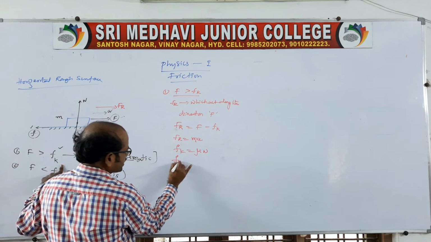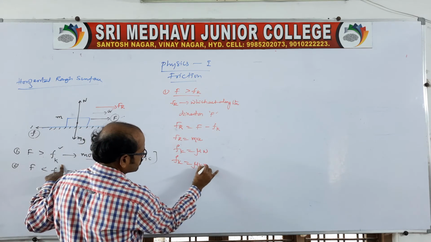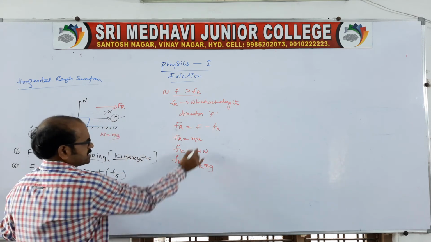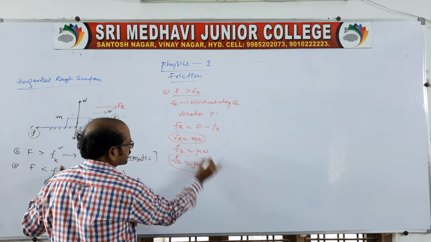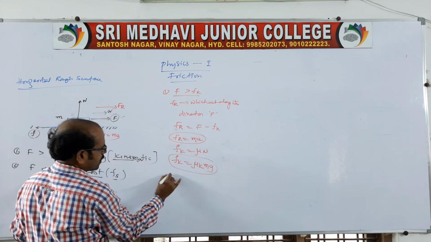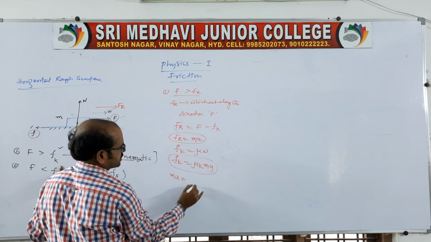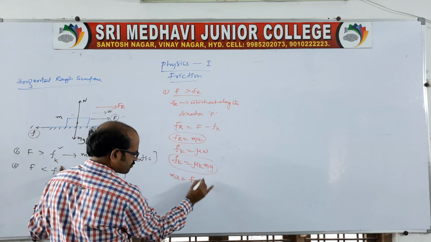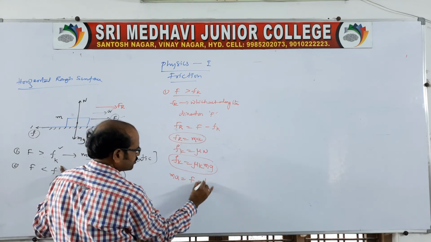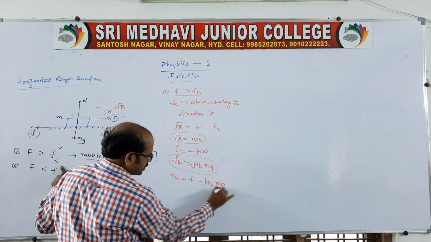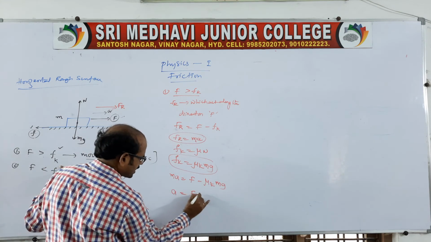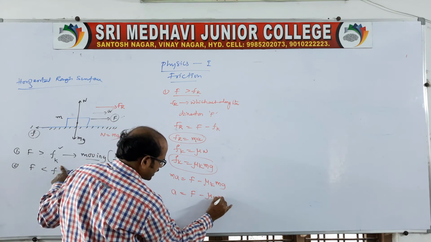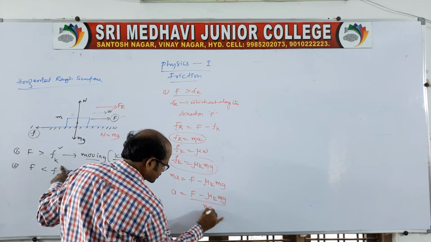Then Fk is equal to mu k into mg, you write here. Now this information you write here and get the acceleration of the block. So ma is equal to capital F, the applied force, minus mu k mg. So the acceleration of the block is capital F minus mu k mg, divided by m.